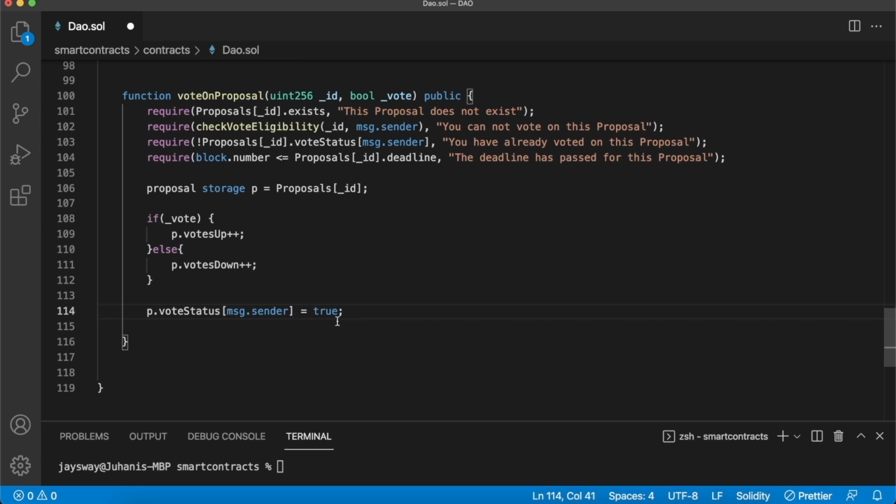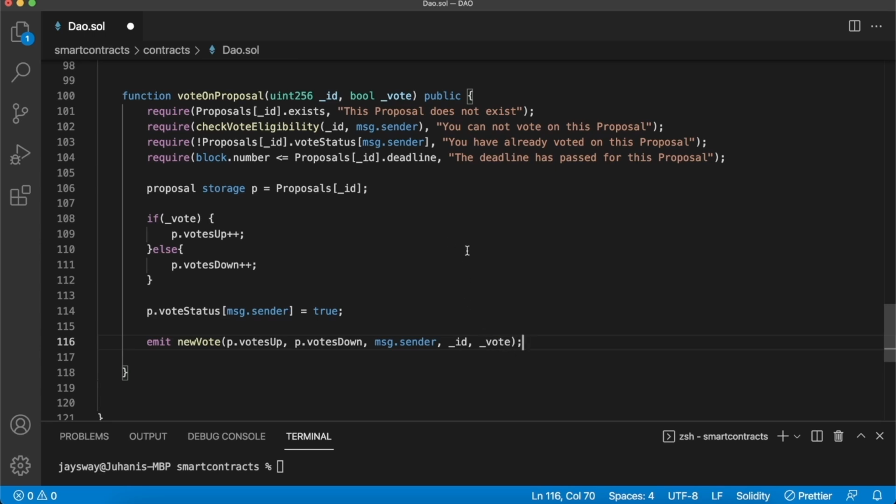Now lastly, we also want to emit the event on a new vote being cast so we can read it in Moralis. That's just a case of emitting the new vote event, which tells us the current status of the proposal that was voted on, its votes up, its votes down, the wallet that cast their vote, and then of course the proposal they cast the vote on and which direction they voted. Did they vote true or false?